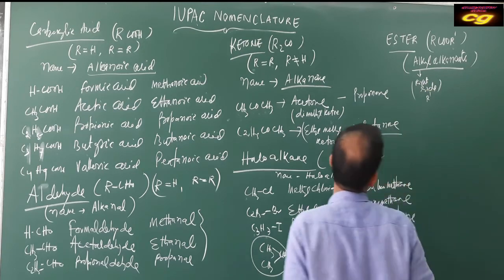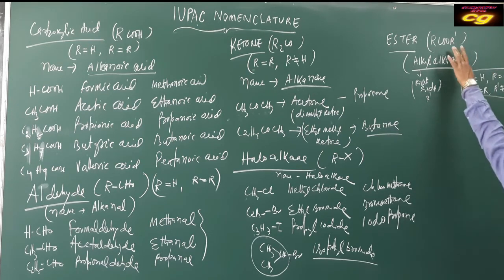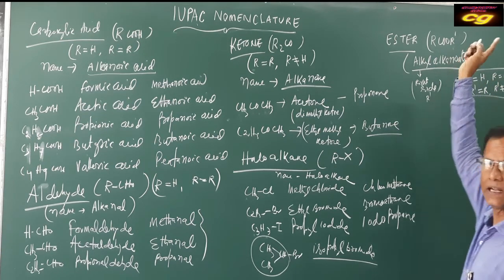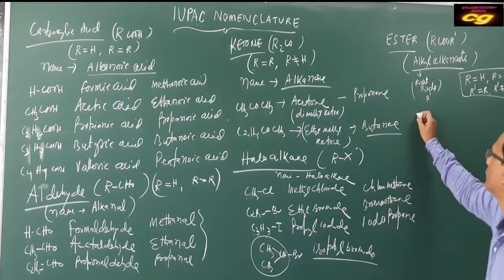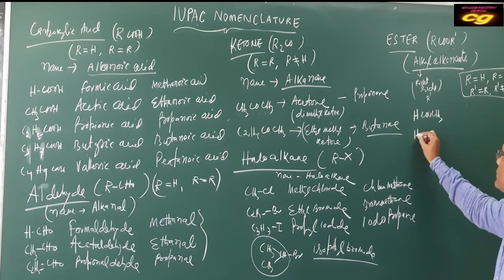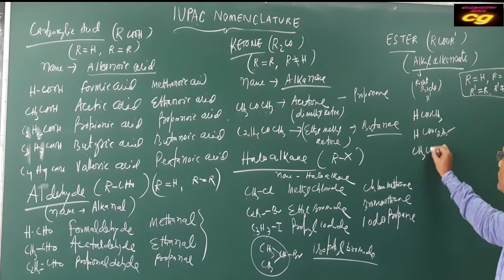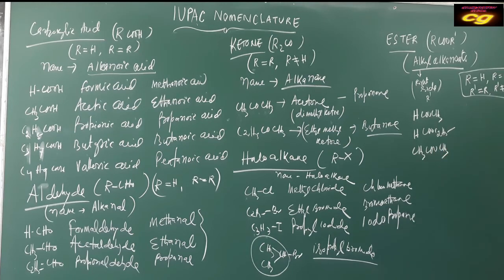Okay, you start, and here a very important rule is R may be H or R may be R, but R' is always R and R' cannot be H. If R' will be H, again it will be an acid, the parent acid. So R' cannot be H. Right side R cannot be H. So what you can start from this? Suppose HCOCH3, HCOC2H5, CH3COOCH3. Like this, so many compounds are possible.